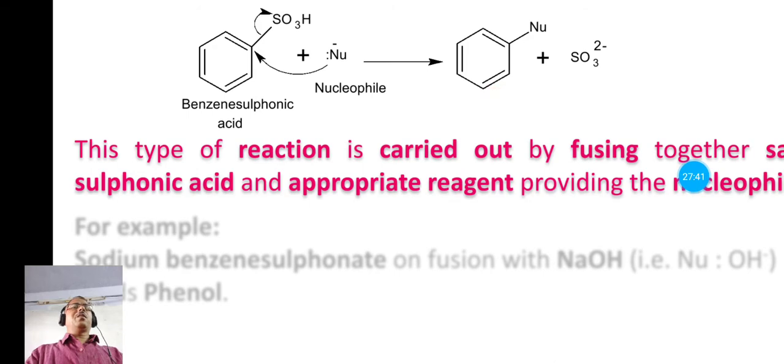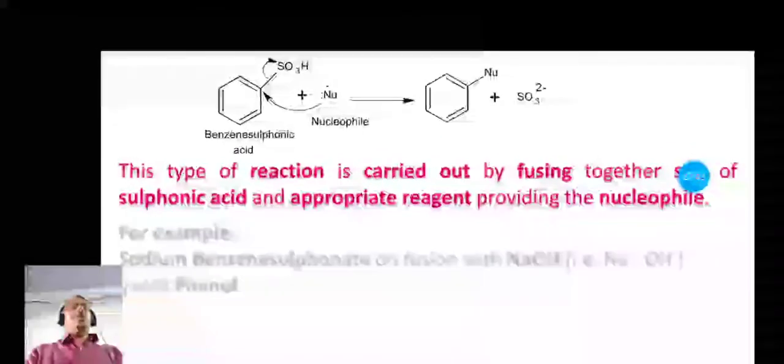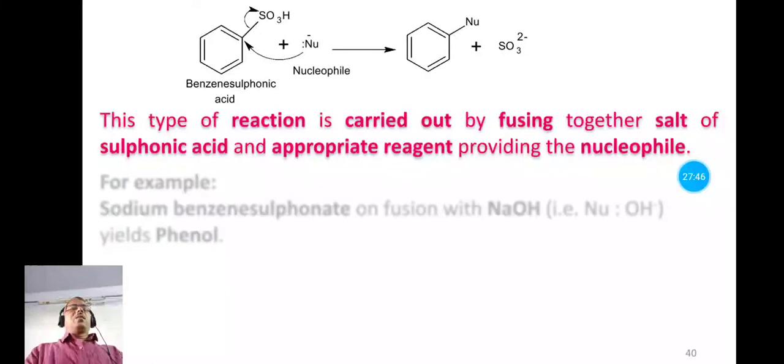So this is the general representation. In this way the reaction is carried out by fusing together the salt of sulfonic acid and the appropriate reagent that provides the nucleophile. Means we have to use the sodium or potassium, or any salt of that sulfonic acid, and the reagent which provides the nucleophile. So this is the fusion reaction or nucleophilic substitution reaction.